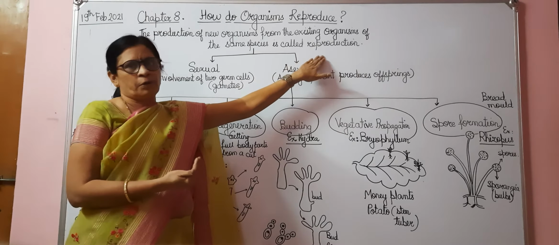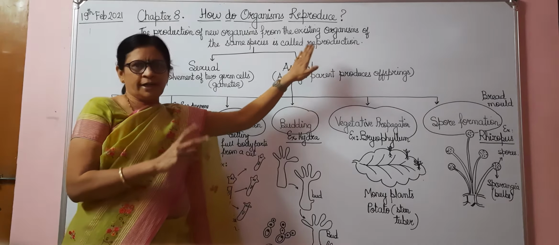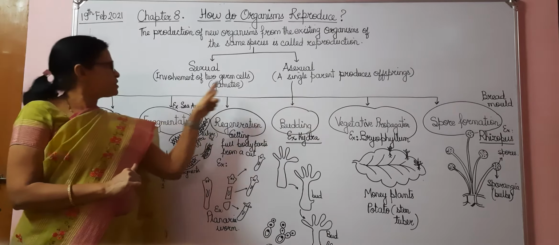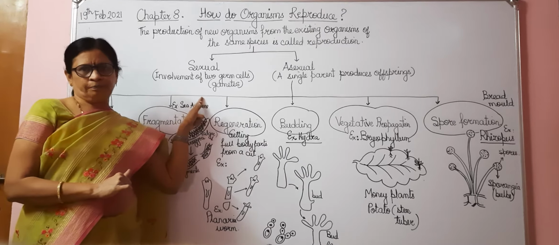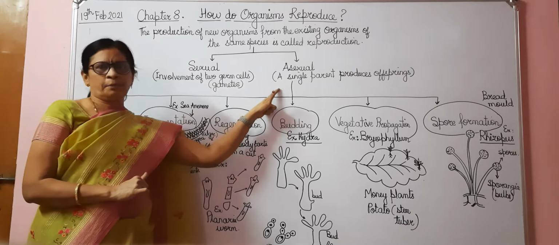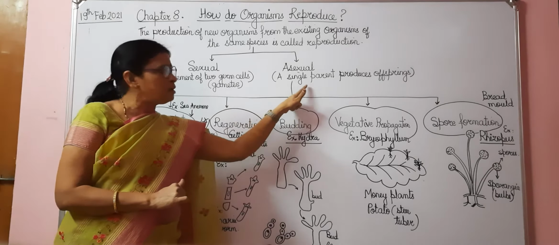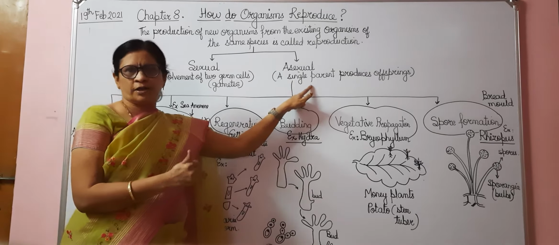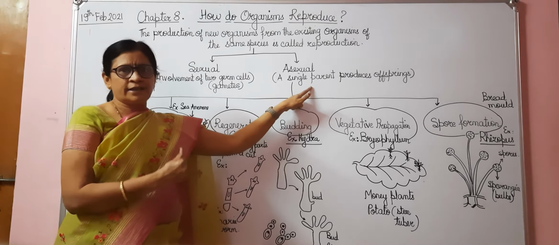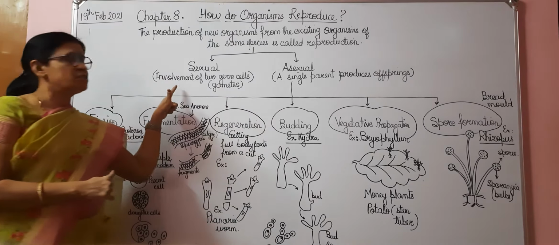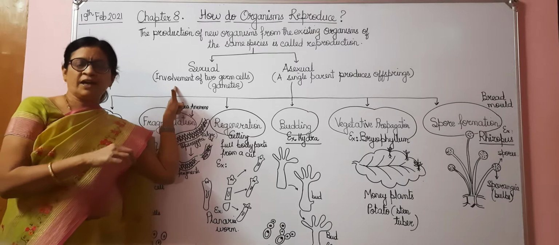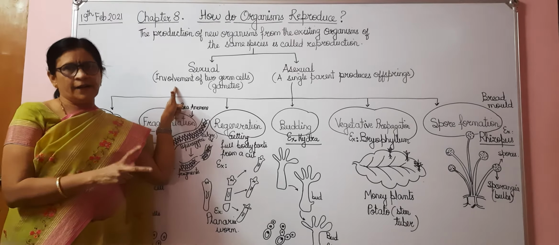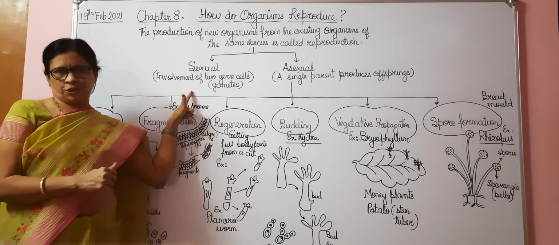It is called reproduction. Now this reproduction may be of two types. One is asexual reproduction and the second is sexual reproduction. Remember that asexual reproduction takes place when a single parent produces its offsprings. Then it is called asexual reproduction. But it is called sexual reproduction when the germ cells, that is the gametes, take part in the reproduction process. That is, two parents are taking part in it. Then it is called sexual reproduction.